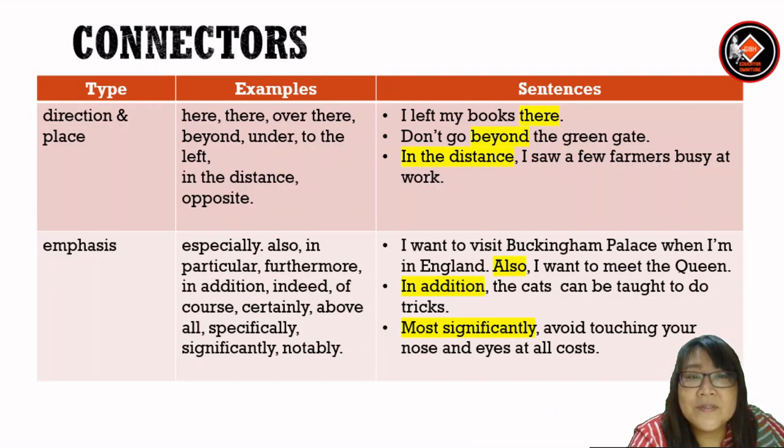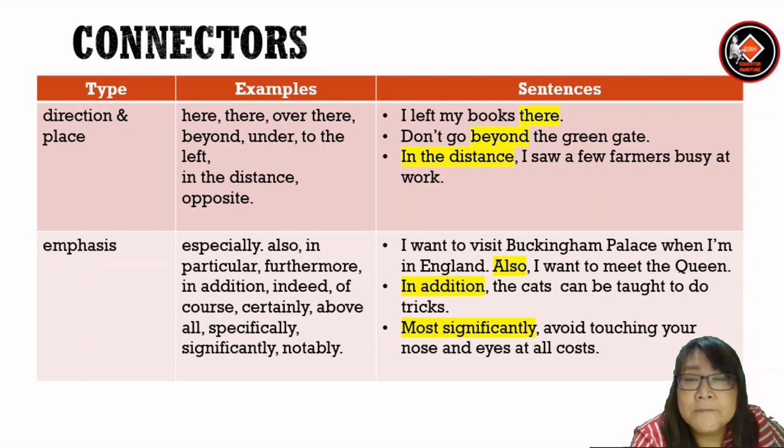Let's look at the first one. We have direction and place. Examples: here, there, over there, beyond, under, to the left, in the distance, and opposite. The sentence: I left my book there. Don't go beyond the green gate. In the distance, I saw a few farmers busy at work.